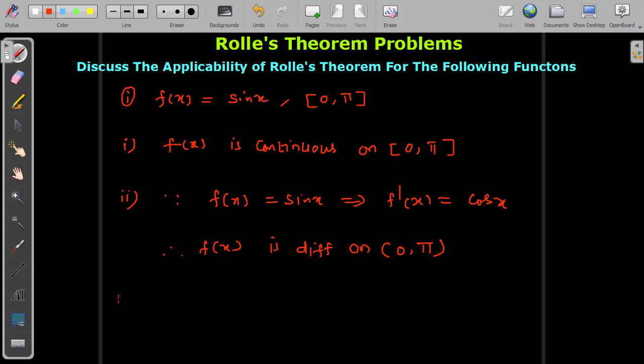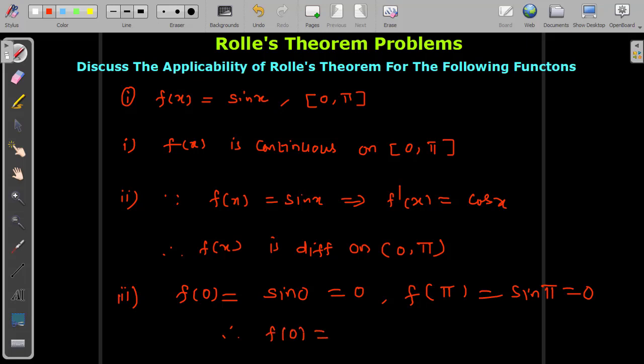Now the third condition we need to check is f of a equal to f of b, which means the endpoints are the same, so the ordinates are the same, and we need to prove it. So f of 0 means substitute in the given function: sin 0. Sin 0 is 0. Similarly, find f of b, b meaning pi. Substituting again, sin 180, sin pi means 0. So f of 0 is the same as f of pi, which is equal to 0. So all three conditions are satisfied.